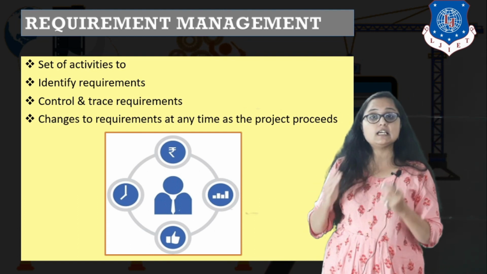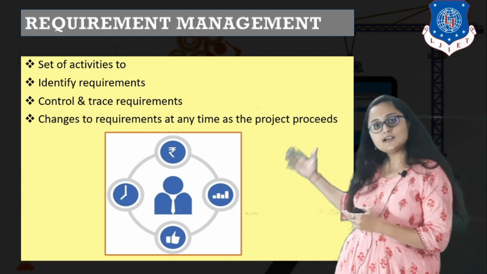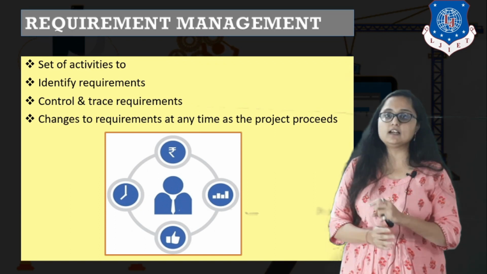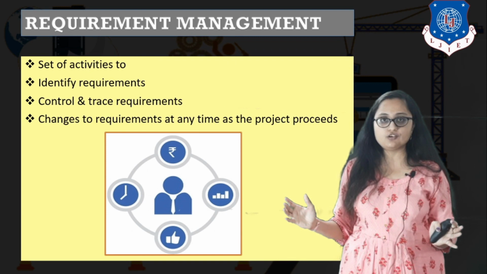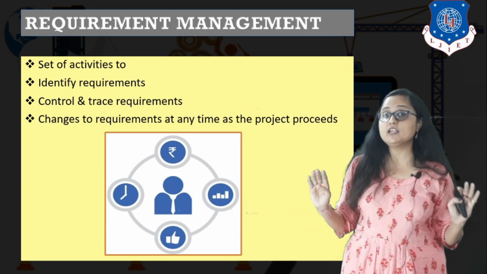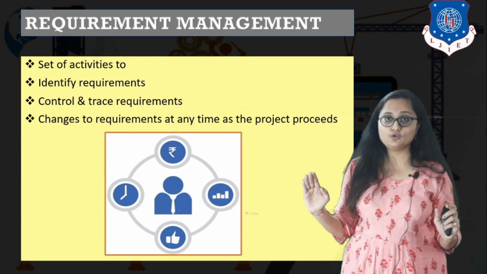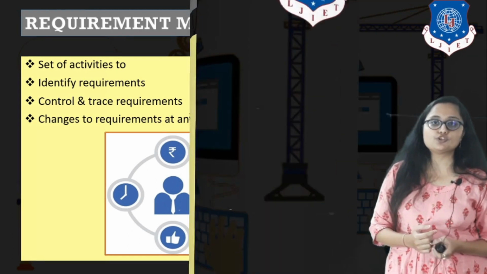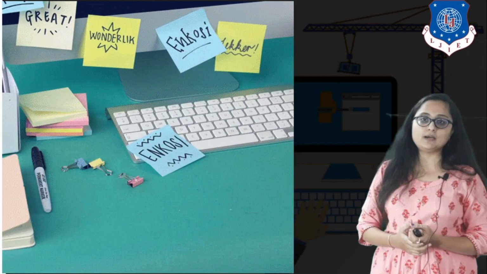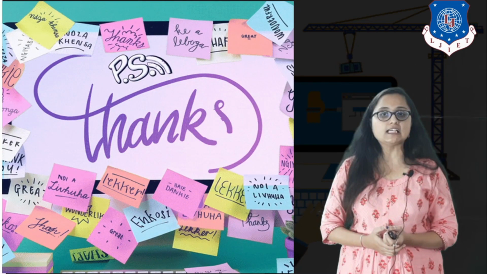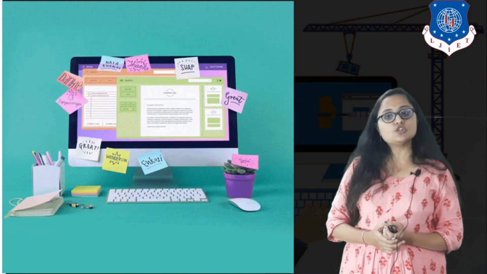So the last task of requirement engineering is requirement management, and it never ends because changes are inevitable in software development. So requirement management does not stop. Okay, so this is a never ending process. So these were the seven steps of the requirement engineering task. I hope they are clear, and this was all about today's lecture. Thank you.